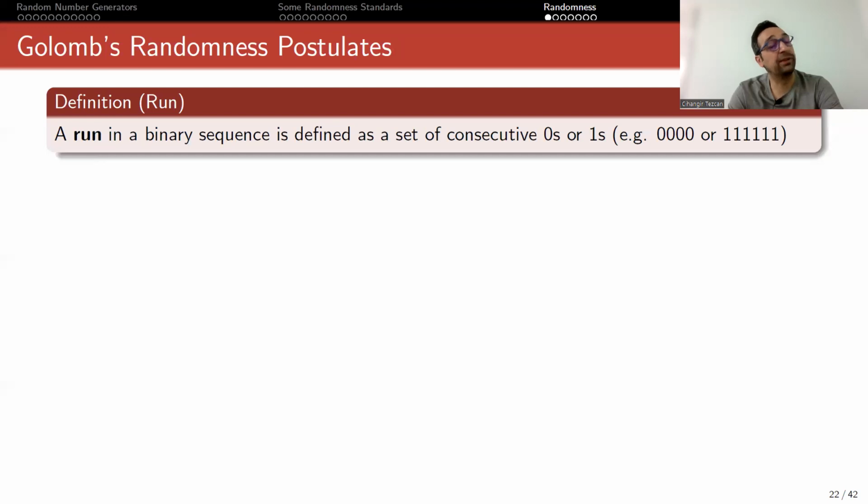Let's talk about runs. A run in a binary sequence is defined as a set of consecutive zeros or ones. So for instance, there's a run of 4 zeros here, and there's a run of 6 ones here.